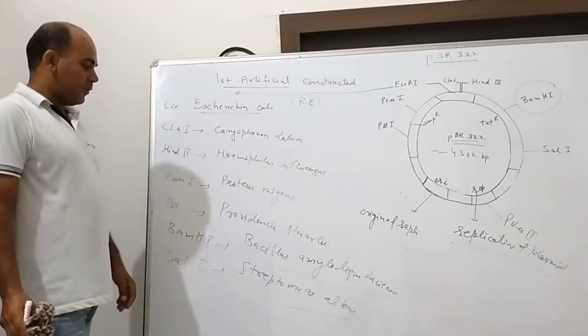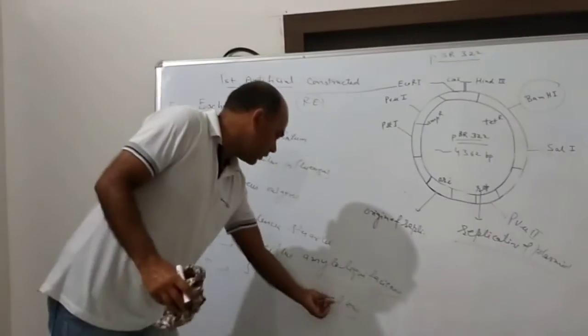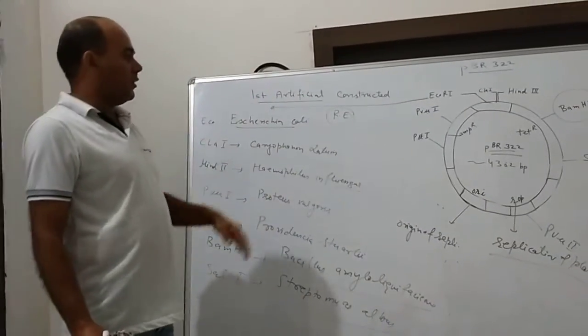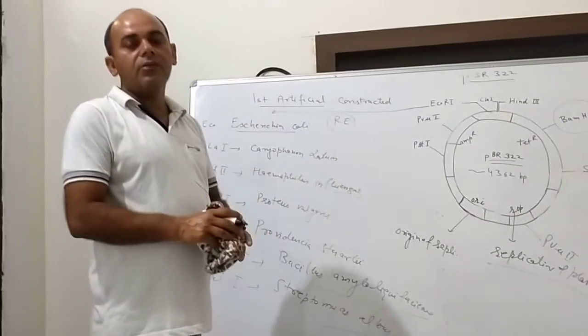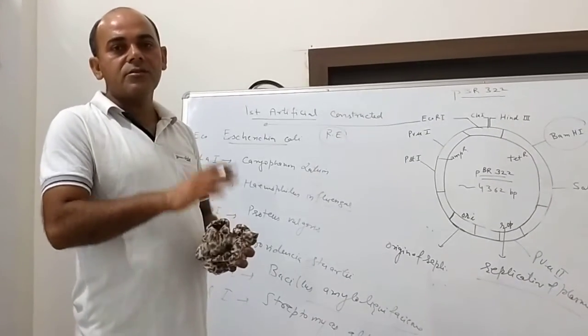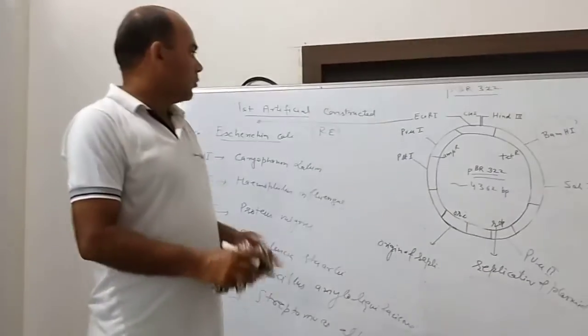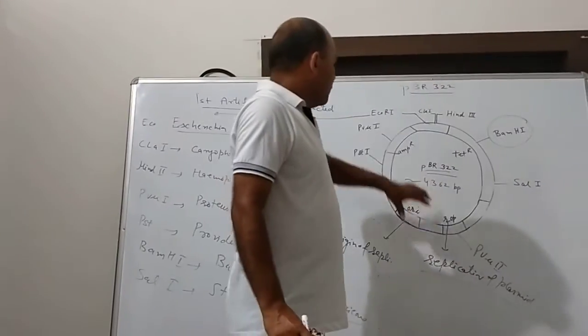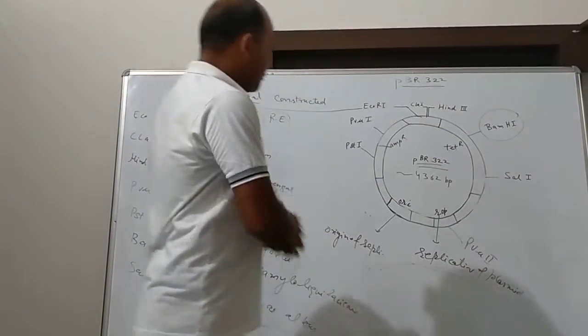SalI: Streptomyces albus. So these are the different restriction endonuclease enzymes with their different sources of isolation. So look here, draw the diagram. One more thing is given here.